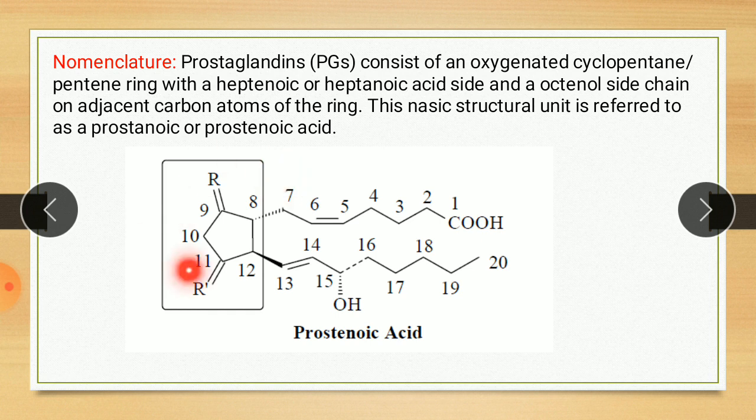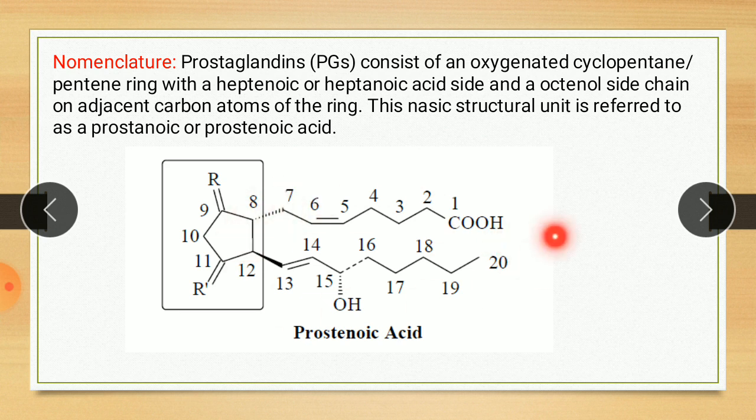So if you see, it is a cyclopentane ring. Sometimes it may be a cyclopentane ring with a double bond. It is attached with 2 side chains. The upper side chain has 7 carbons, called heptanoic acid, or if a double bond is there, then it is called heptenoic acid. And this upper side chain is attached through the alpha bond, dotted, that is the alpha bond.